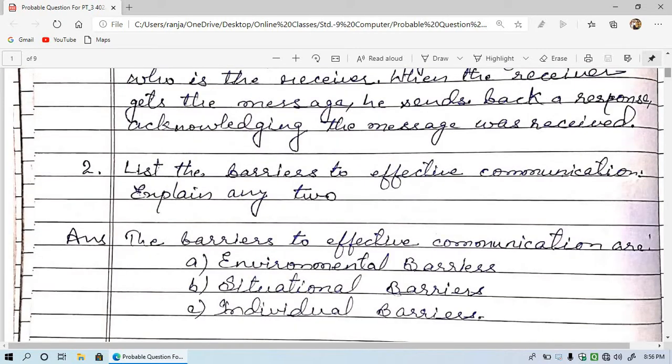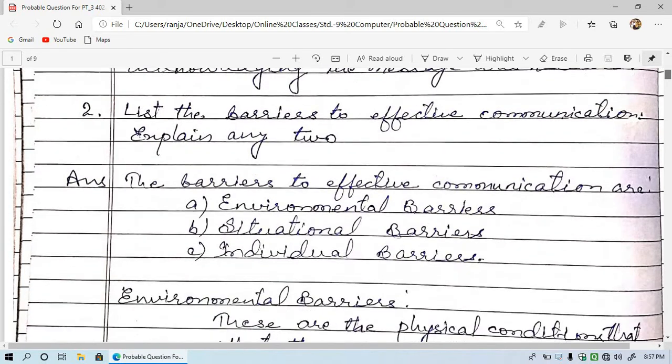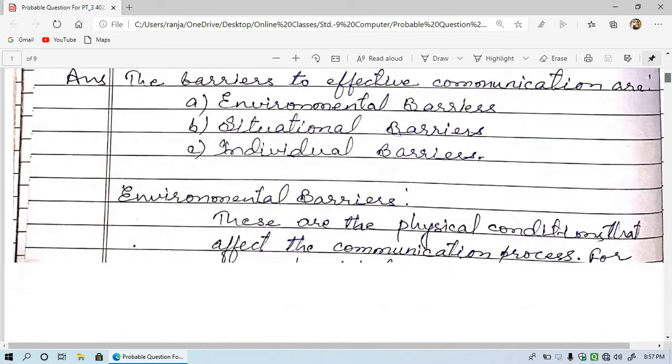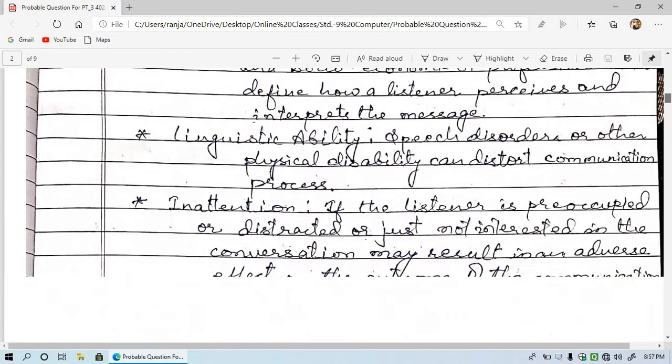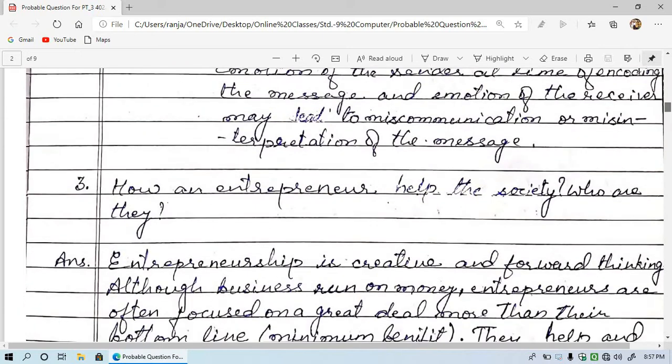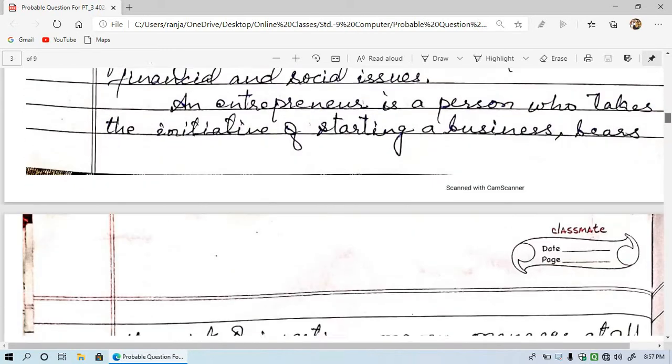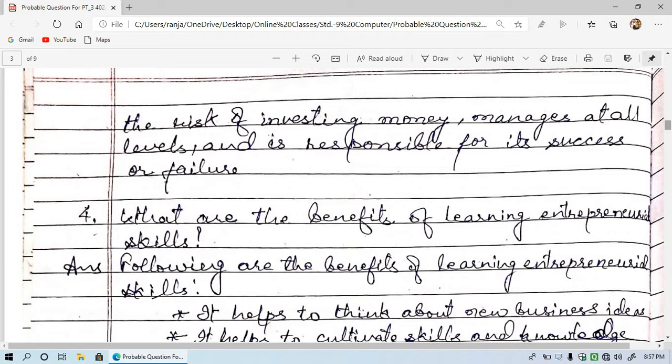Question number two is: list the barriers to effective communication. Explain any two. Then question number 3 is: how does an entrepreneur help the society? Who are they? What are the benefits of learning entrepreneurial skills?